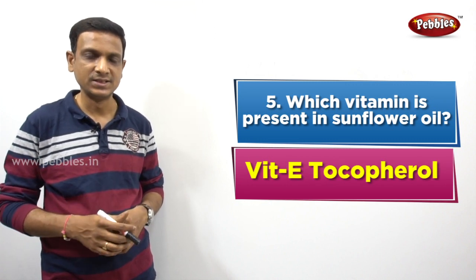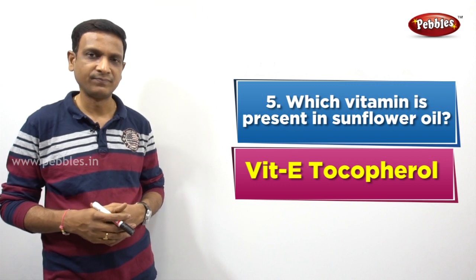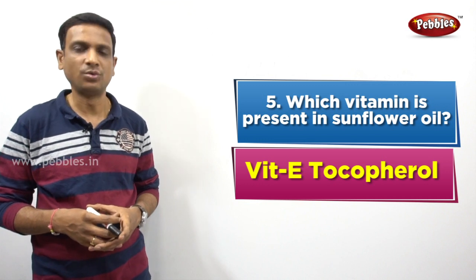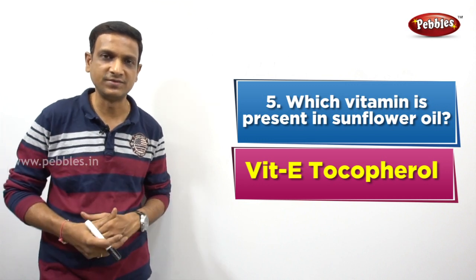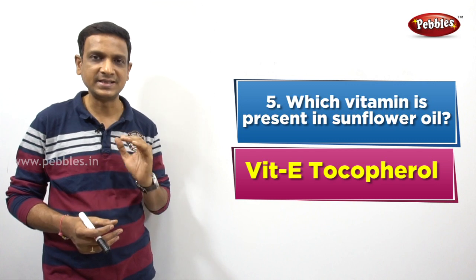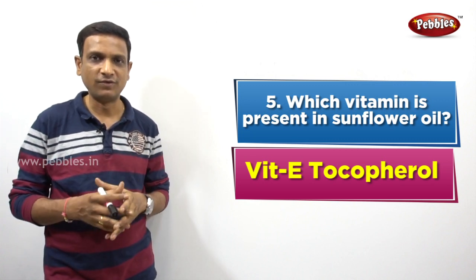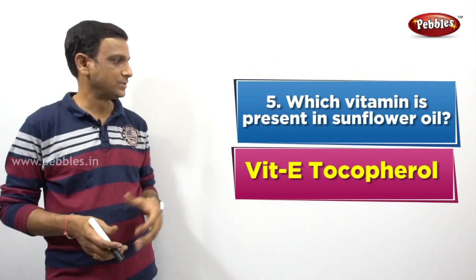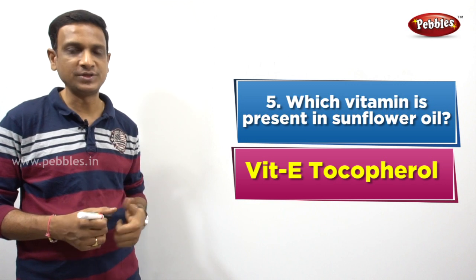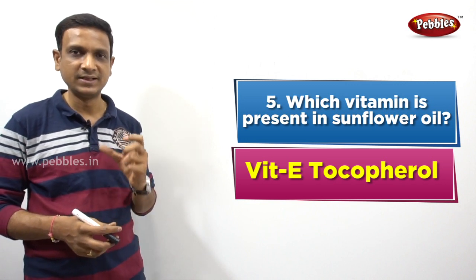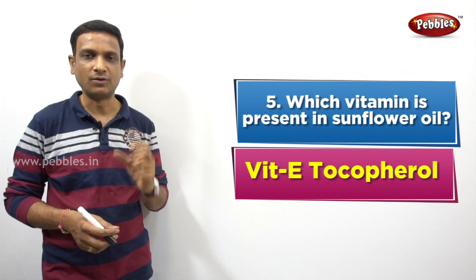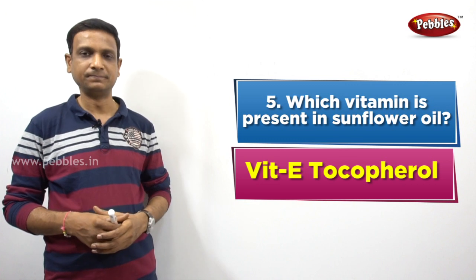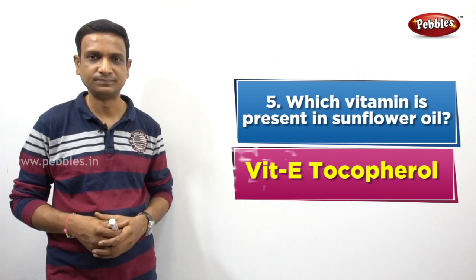Vitamin E. So what is the chemical name of vitamin E? The chemical name of vitamin E is tocopherol. So do you know what is the importance of this vitamin E? Vitamin E is important for maintenance of fertility in males and in females. So vitamin E is found in foods like seeds, like sunflower seeds, and even in the sunflower oil. So certain seeds have that vitamin E, right? Let's see the next question.